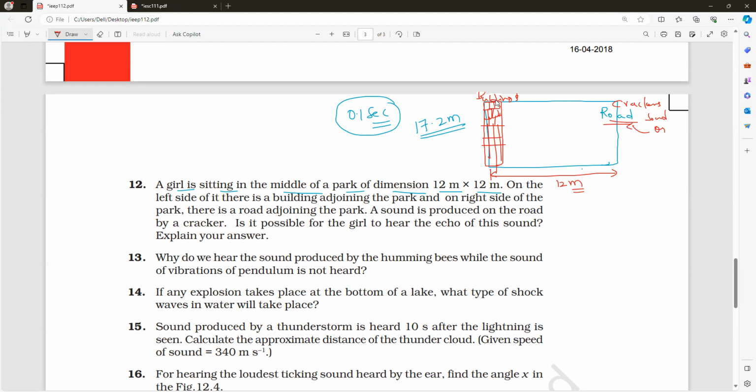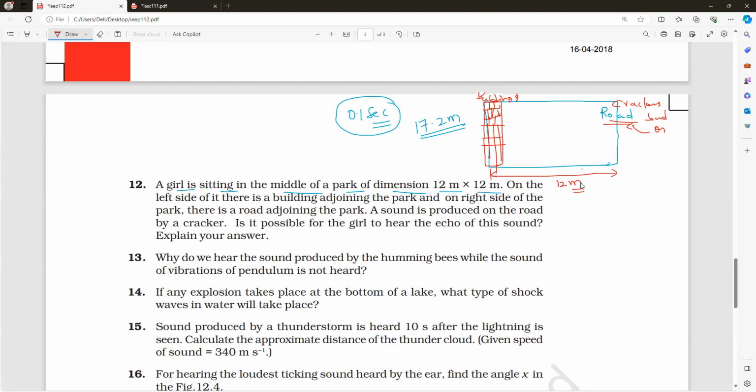Is it possible for the girl to hear the echo of this sound? Explain your answer, they are saying. So, is it possible to hear the echo? That is what she is asking. So, please try to answer it. Yes, sir. How is it possible?